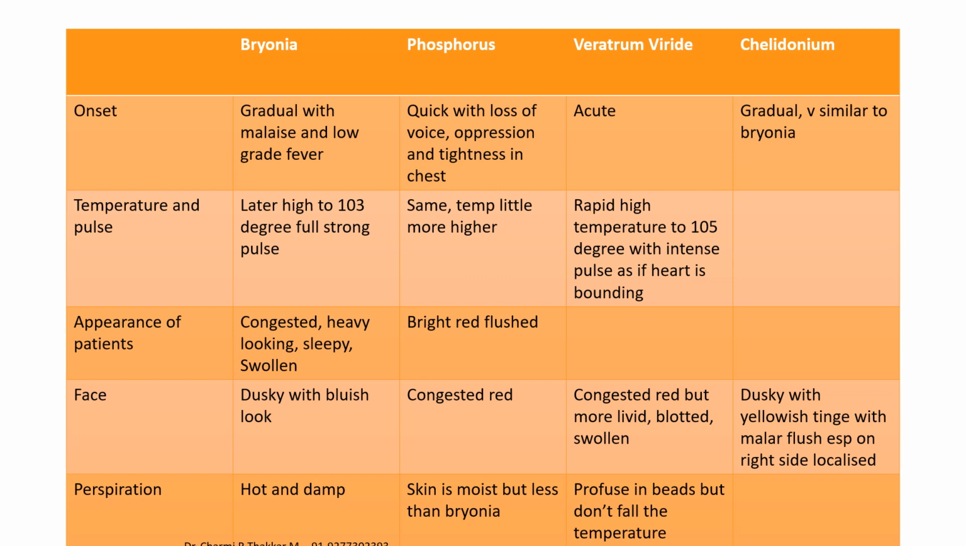We have to see the appearance of the face, which can be dusky with a bluish look in bryonia. In chelidonium it can be dusky with a yellowish tinge. In phosphorus it can be congested red. In veratrum, congested red but more livid. The perspiration in bryonia can be hot and damp. In phosphorus, it can be moist but a little less than bryonia. In veratrum viride, it is profuse, in beads, but it does not lower the temperature.